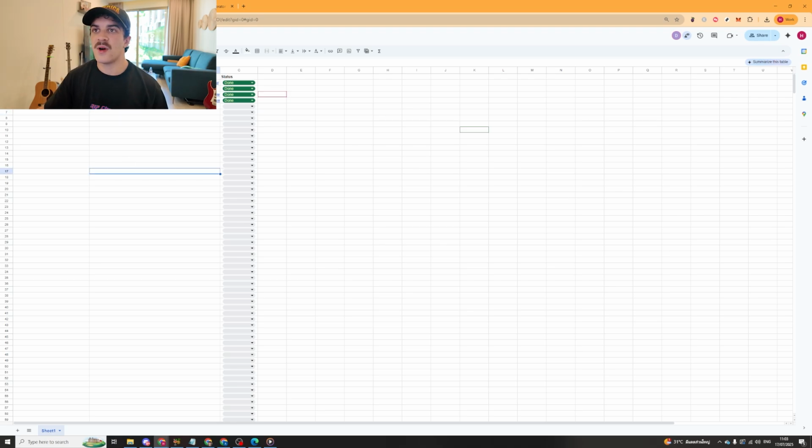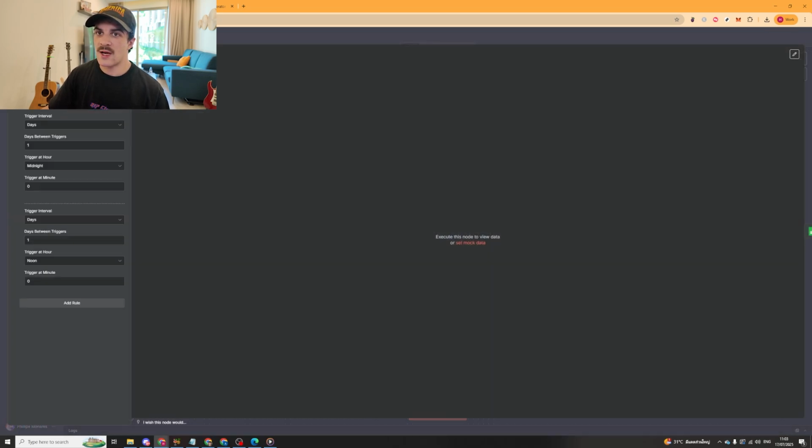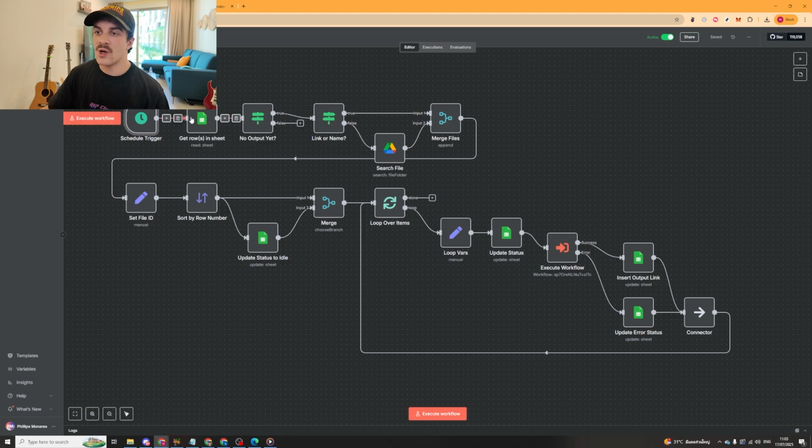And now what I can do, first of all, is I can use the runner. So this runner is set to automatically trigger once every 12 hours, so at noon and at midnight, it will go ahead and trigger it. It will check all of the rows inside of here, and it will check for the ones without output. So this is the output column, and any of them that have no output in here, it will go ahead and convert those into the videos. So this is basically just a runner. It just checks every 12 hours if the videos have been made yet.